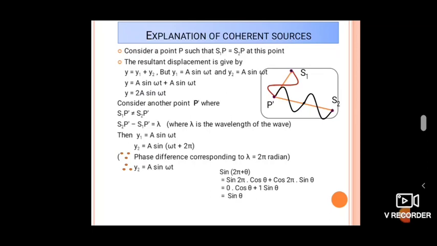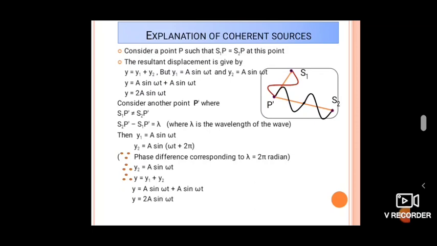So y1 is equal to a sin omega t we got, and similarly y2 is equal to a sin omega t. Then our resultant displacement is given by y is equal to y1 plus y2. Adding these two, a sin omega t plus a sin omega t, we again get y is equal to 2a sin omega t. Hence the intensity is increased, and we call this constructive superposition. In the previous lecture we saw that whenever the intensity or the amplitude increases, we call it constructive superposition.